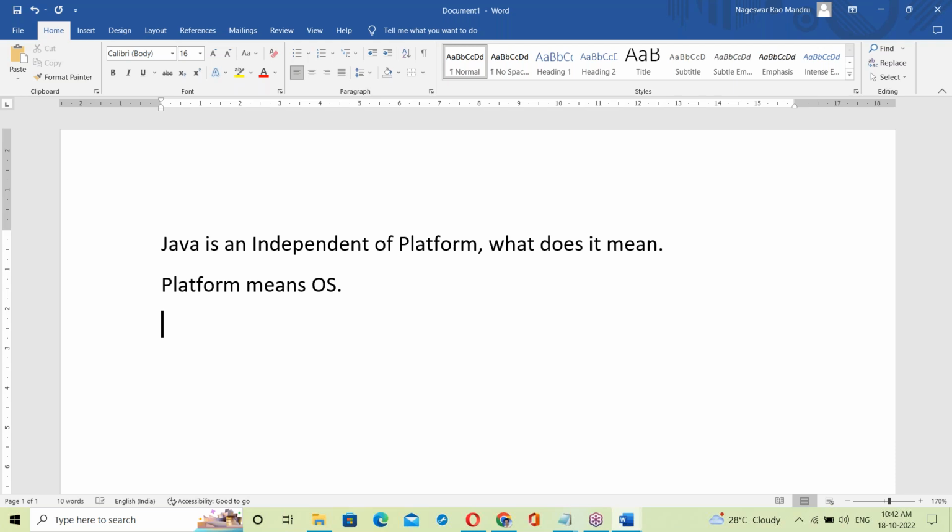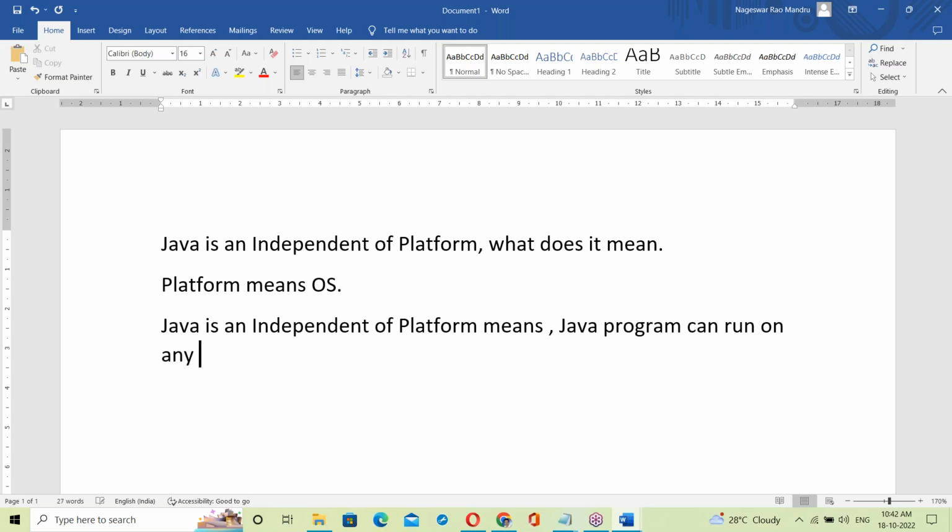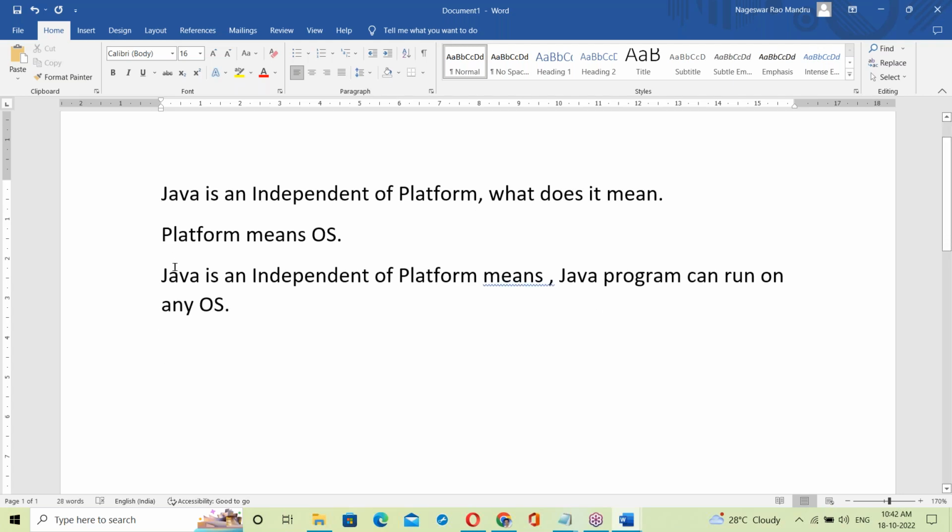So Java is an independent platform means a Java program can run on any OS.